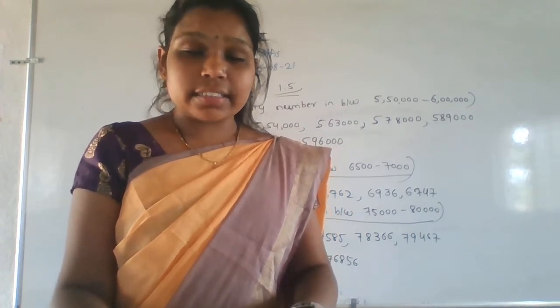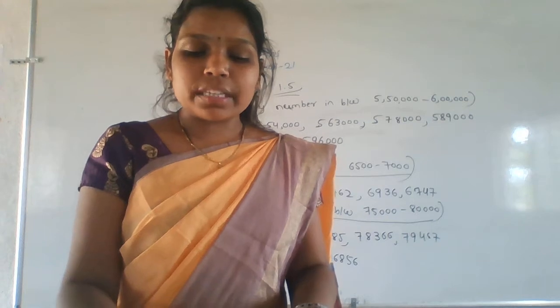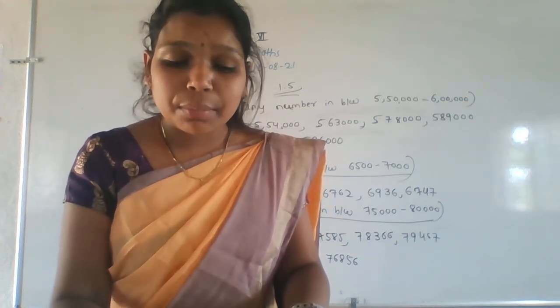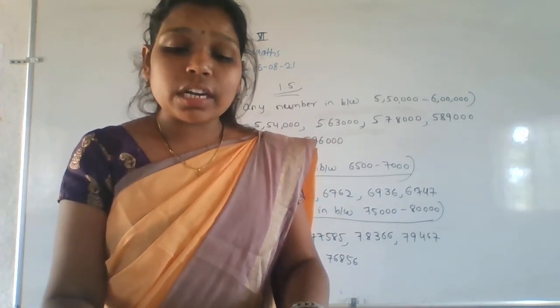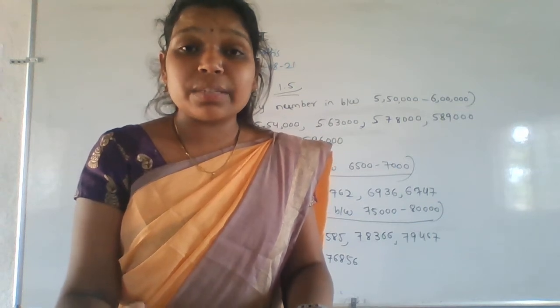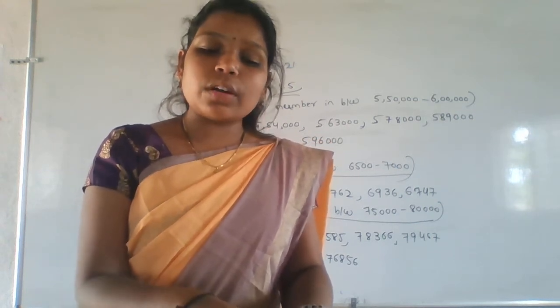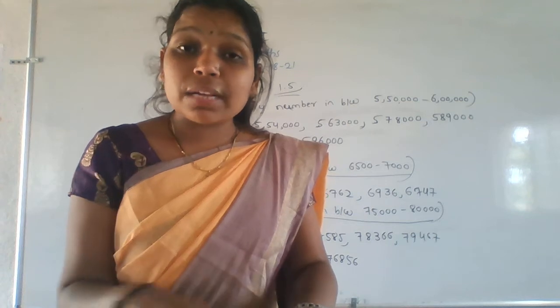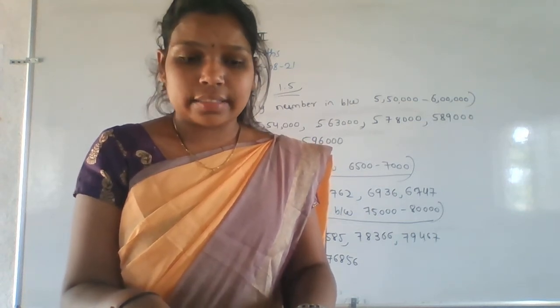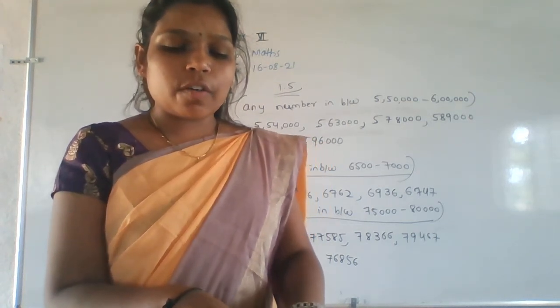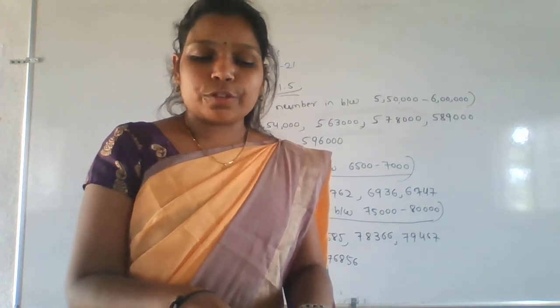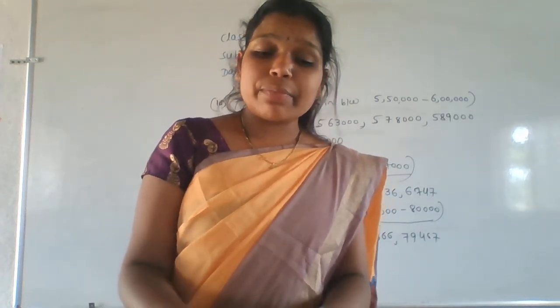Yes. After that, third one, choose all the numbers from the following numbers that are not a multiple of 6. Not a multiple of 6 means it is not divisible by 6. If the number is not divisible by 6, then it is not a multiple of 6. Choose like that. Okay. Next, which of the following numbers are prime? Fourth one, you have to select which are prime and which are not prime.